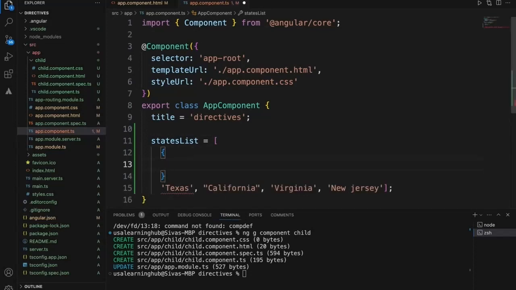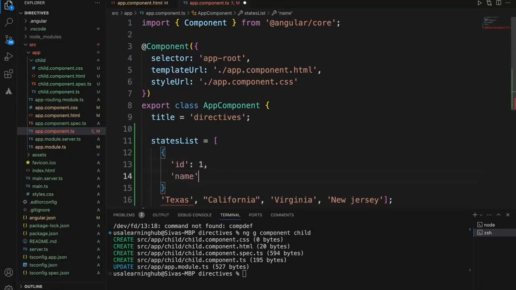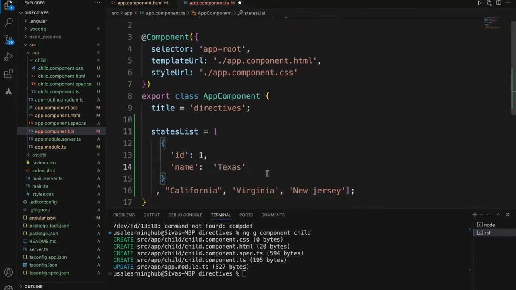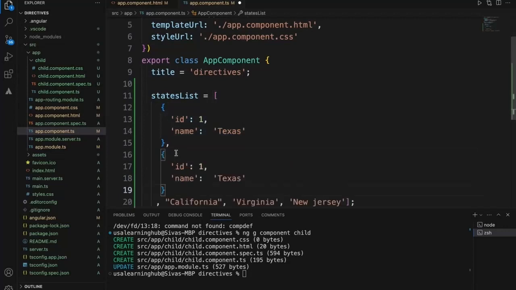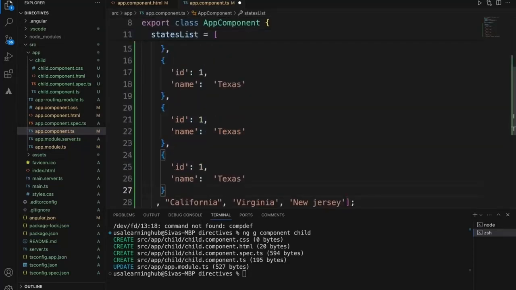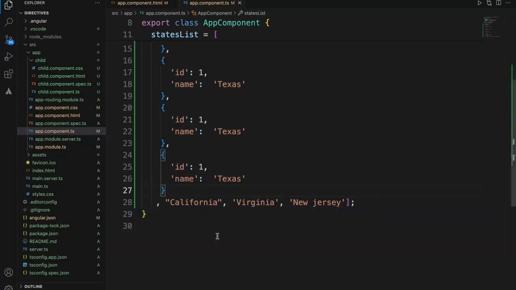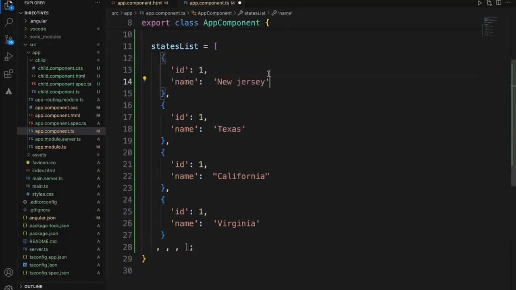So let's change it to id, which is 1, name, which is Texas, then 3, 4, and Jersey, let me add here. So I have 4 records with the states.